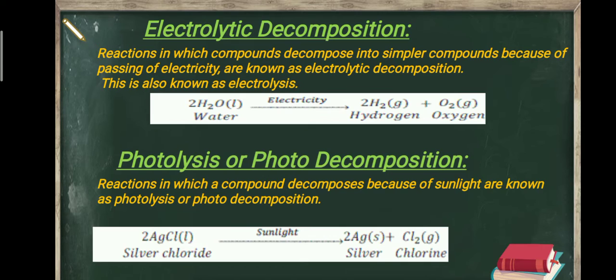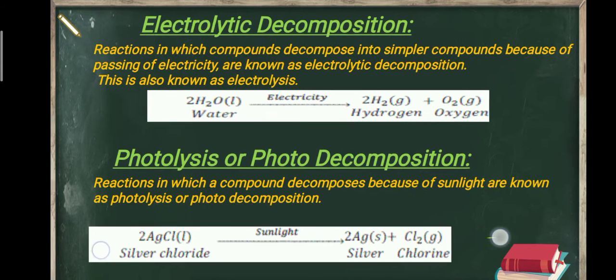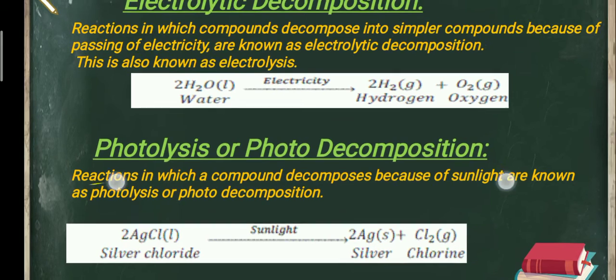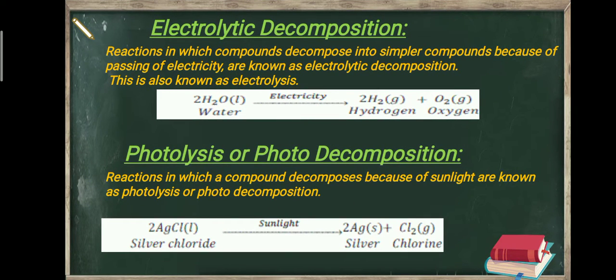Now come to the third point. We have photo decomposition, or we can say photolysis. In photolysis, or photo decomposition reaction, the decomposition is because of sunlight. We have an example: when silver chloride is in the presence of sunlight, it decomposes into silver and chlorine. So in this case, sunlight is responsible for the decomposition, and the reaction is known as photo decomposition.